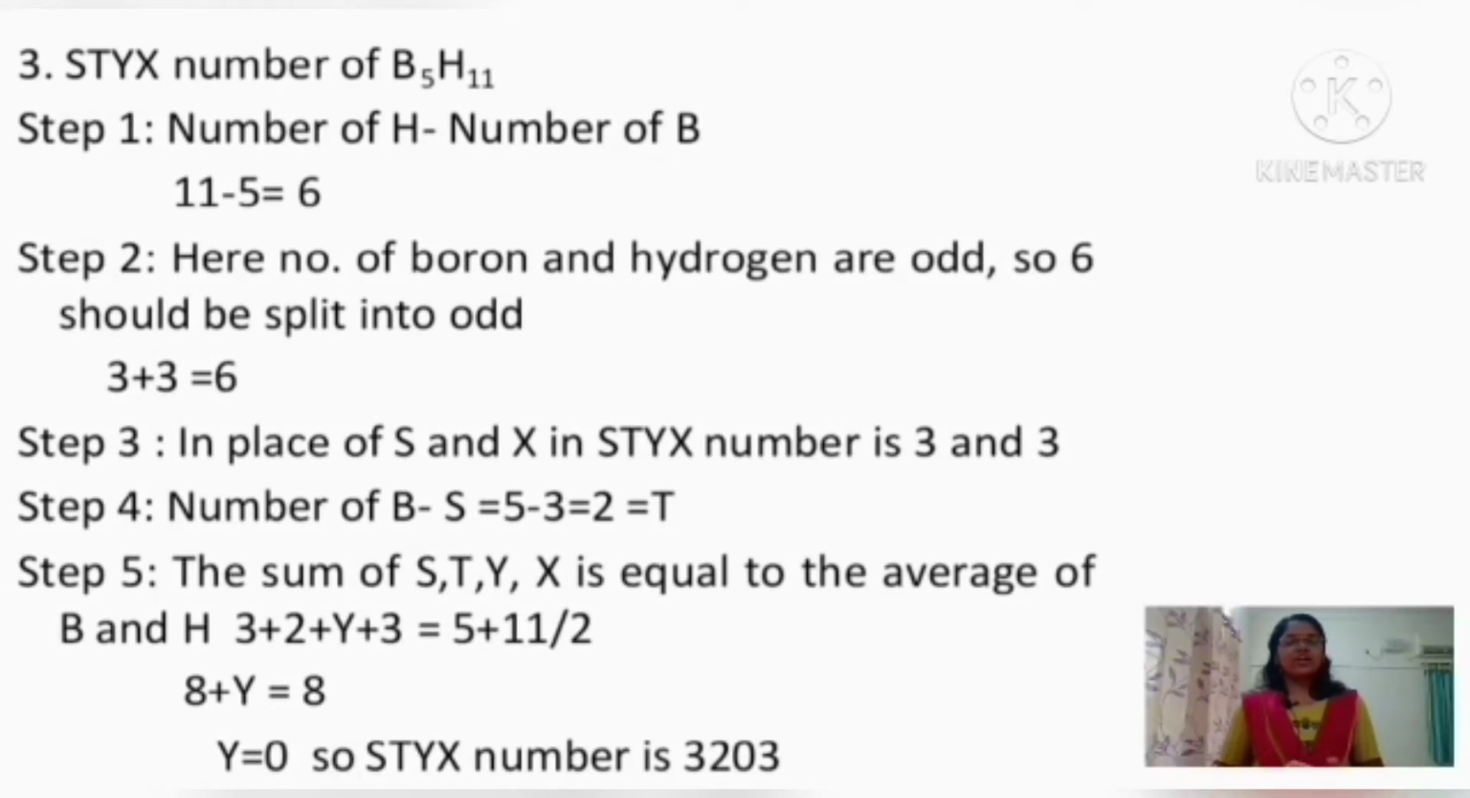In the last step, we take the sum of S, T, Y and X, and this will be equal to the average of the number of boron and hydrogen atoms present in that borane. Here the S value is 3, the T value is 2, Y we have to find out, and X is equal to 3, and the sum equals the average, that is 5 plus 11 divided by 2. So 3 plus 2 plus Y plus 3 is equal to 8. So 8 plus Y is equal to 8, so Y will be equal to 0. So the STYX number of B5H11 is 3203.